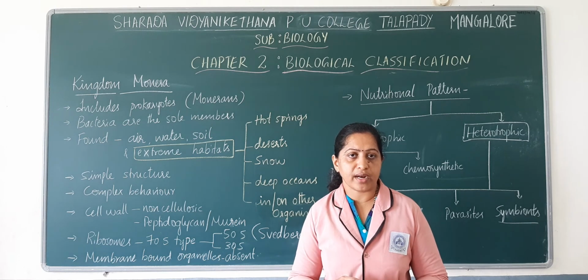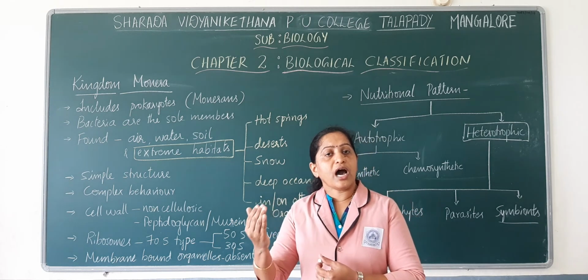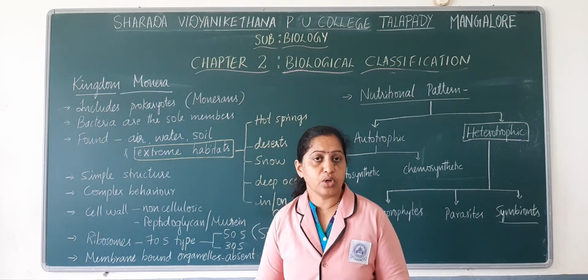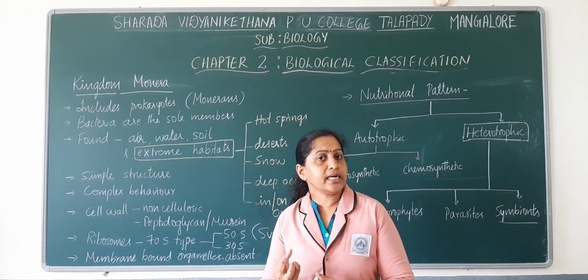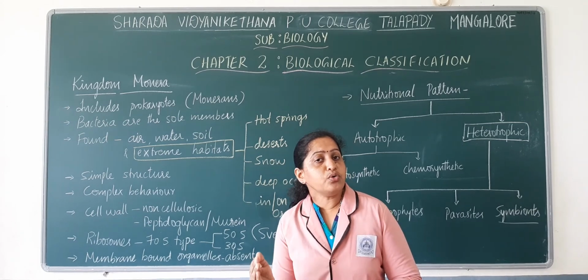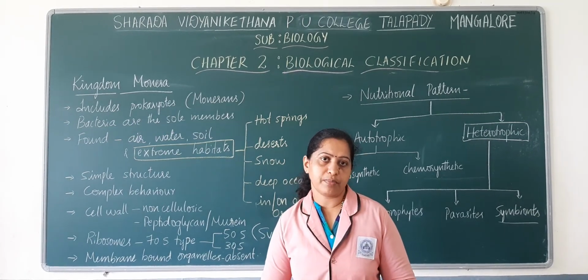There are certain cyanobacteria which are found in association with the roots of other plants. Here the bacteria get benefits from the roots of the plant, and the roots of those plants also get certain benefits from the bacteria.